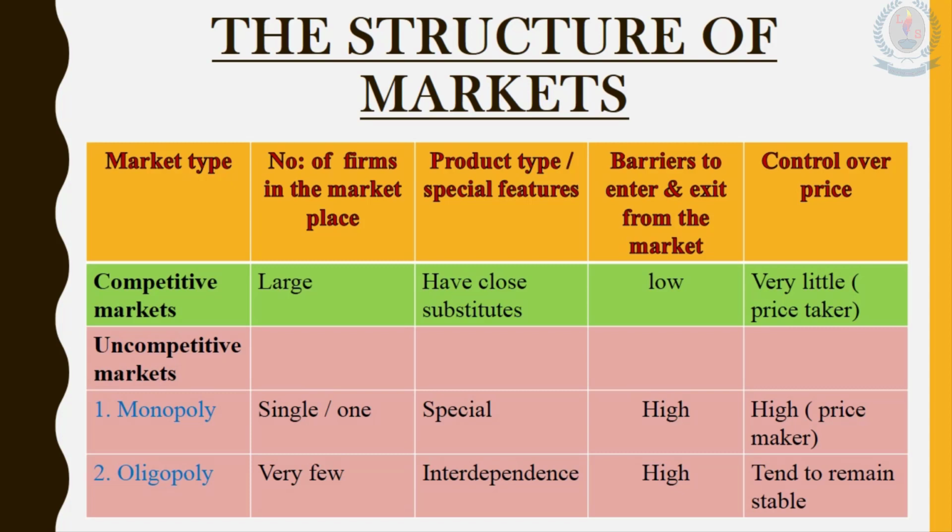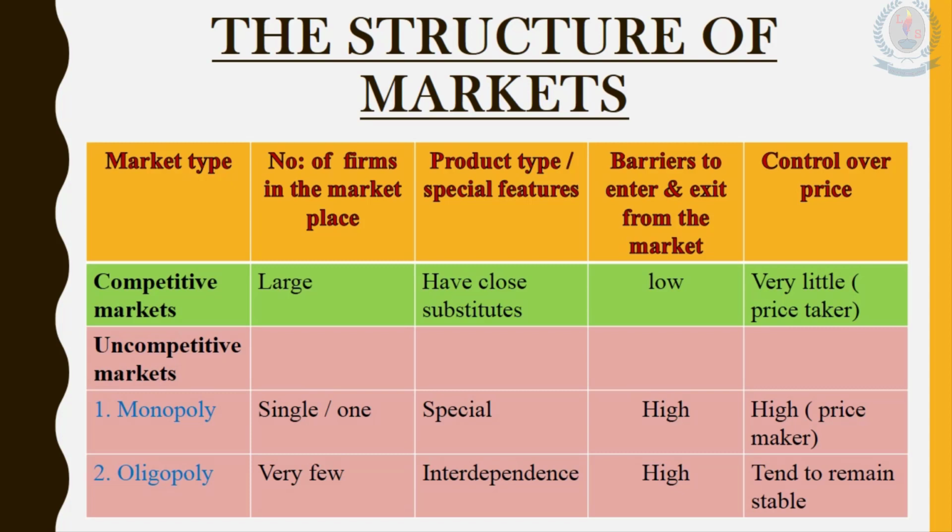We try to highlight that, regarding control over price, monopoly companies are price makers. They are making the price. In a competitive market, I told you the companies are price takers.